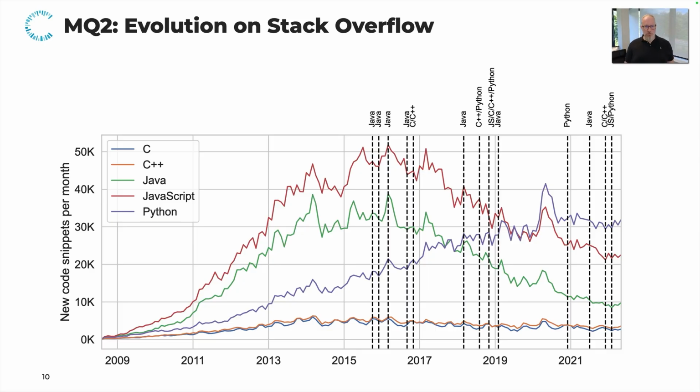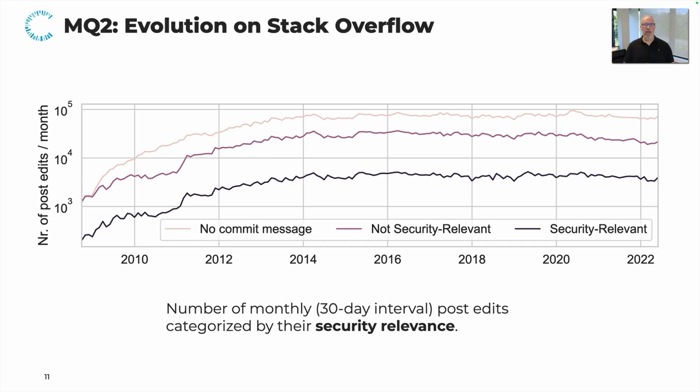Looking also at the evolution specifically, we looked at the edits that were conducted per month. So how many posts were edited per month? And we broke this down into different categories. First, edits that don't even have a commit message on Stack Overflow, so it's not clear why the post was edited, or if it was auto-edited. Second, edits that have a message, but were not classified as security relevant using a methodology from prior work. And lastly, edits that are clearly security relevant according to this methodology from prior work.